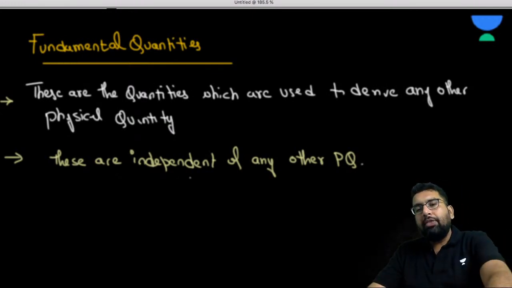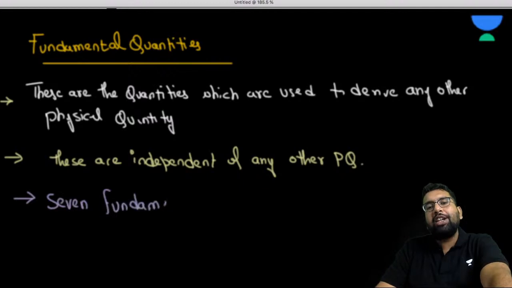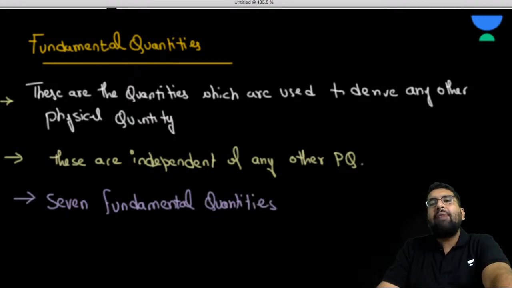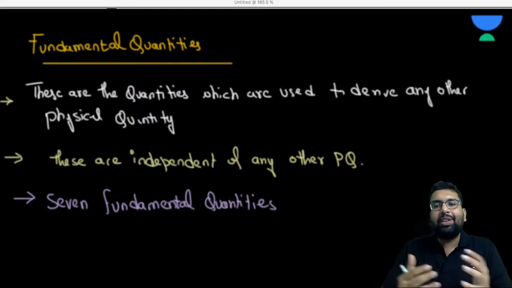In the world of physics, there are seven such fundamental quantities, which are further used to describe the whole physical world with the help of other physical units.